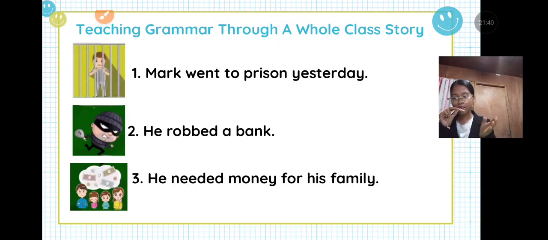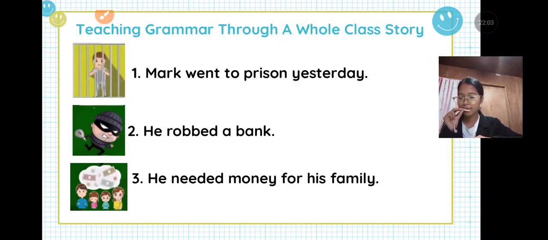So what do you think, is yesterday present? Present is today. Tomorrow is the future. Yesterday is the past. So this sentence is in the past tense. Now let's proceed to the second illustration.